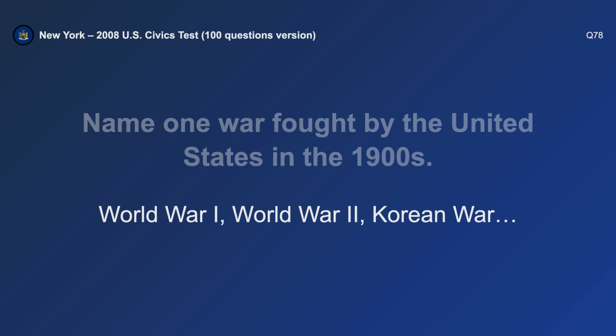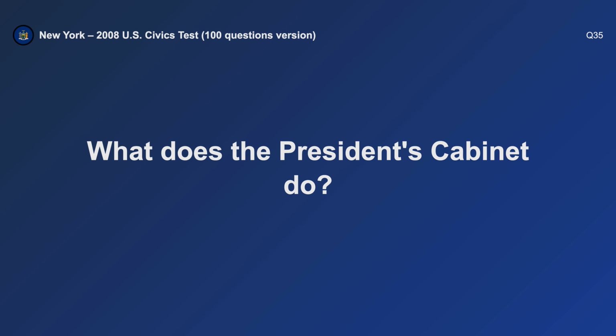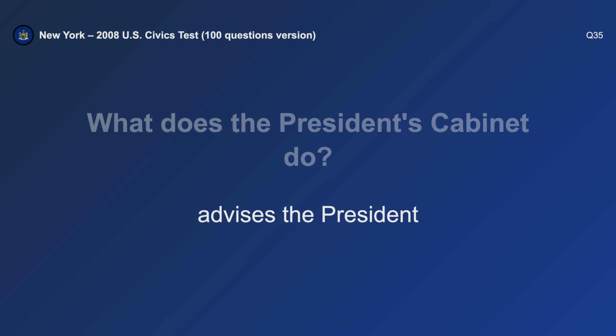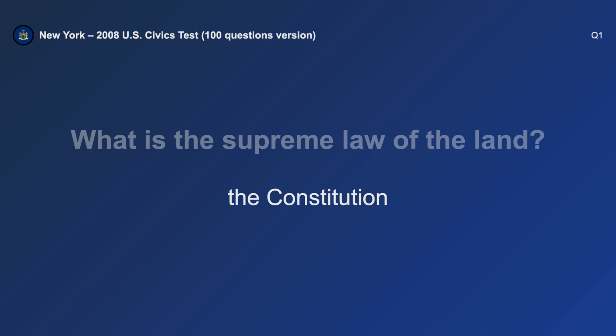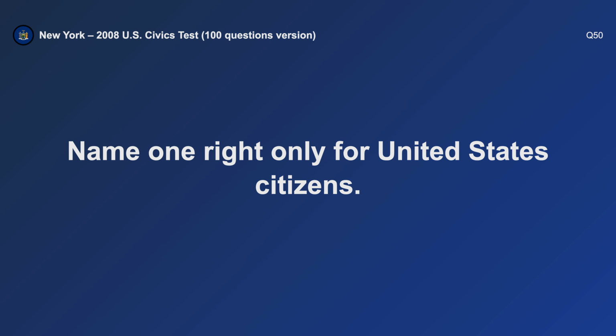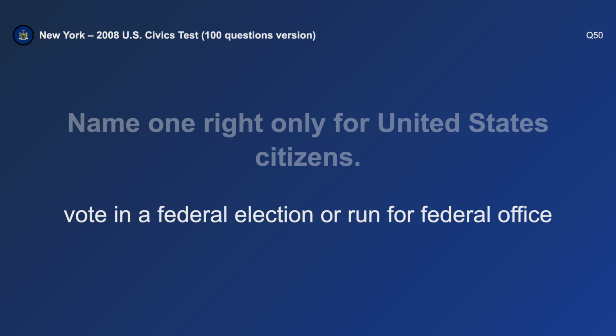World War II. What does the President's cabinet do? Advises the President. What is the supreme law of the land? The Constitution. Name one right only for United States citizens. Vote in a federal election.